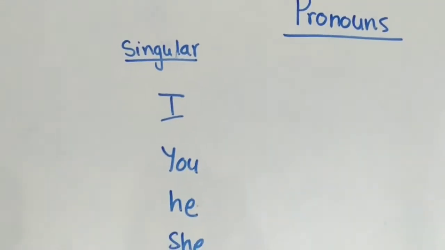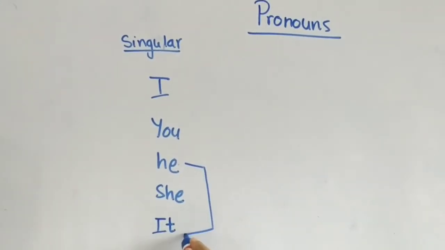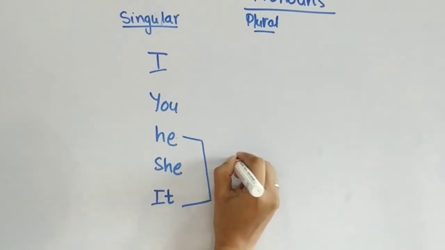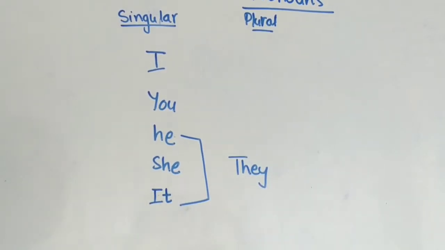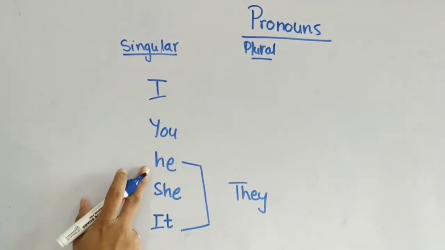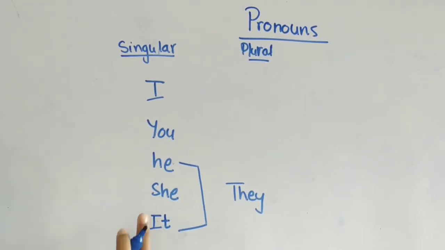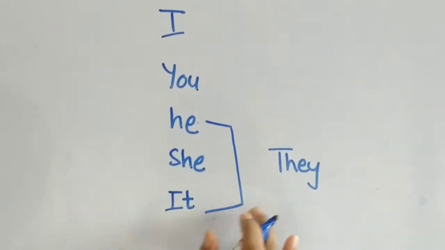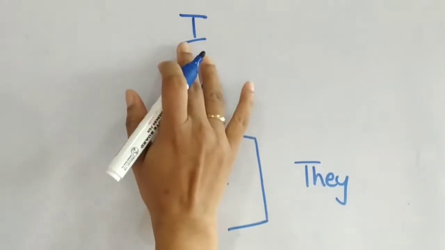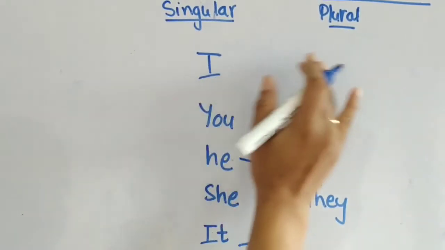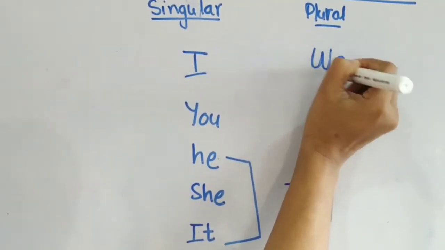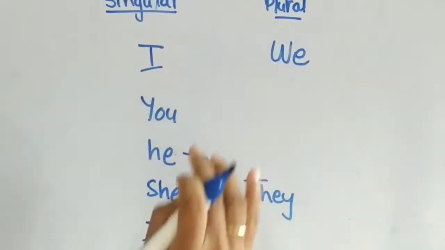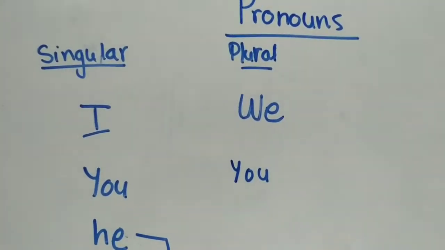Now, for he, she and it, plural pronouns are what? They. Okay? For plural he, she and it, that means more than one person, we use they. And for I, plural, we use we. What do you mean? When I am also included with someone else. Fine, we use we.